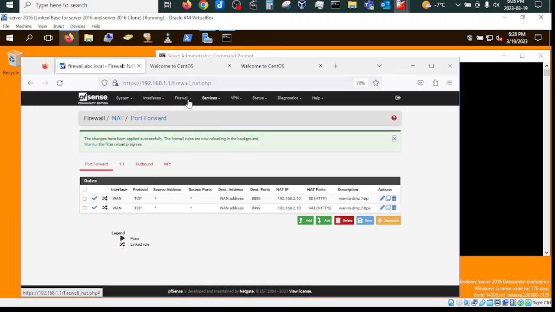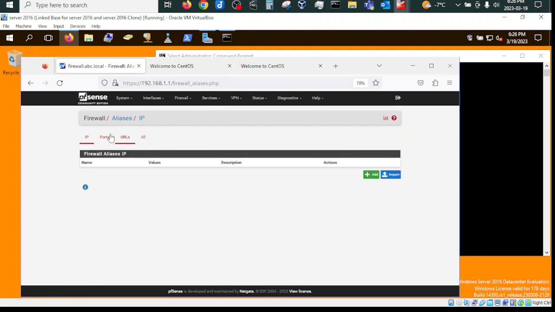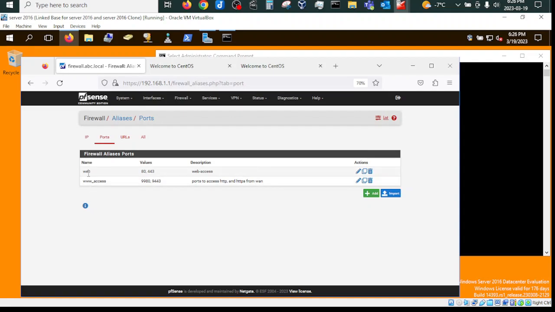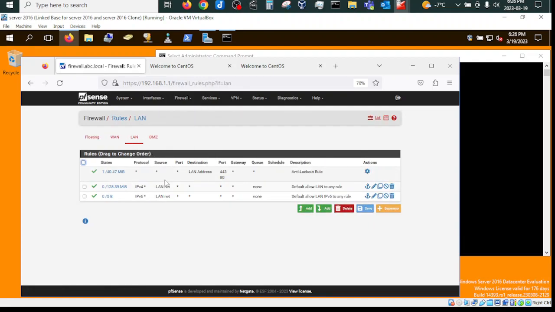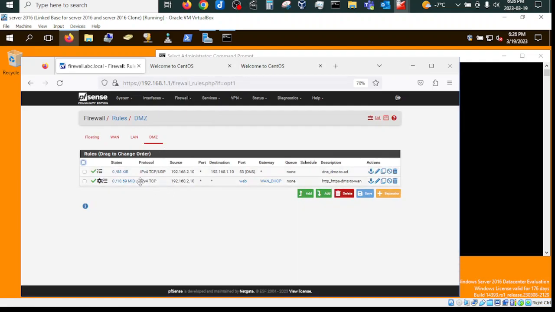And if we go and check the firewall, how it is configured, you'll see the rules here. And I created an alias so to be able to easily access port 80 and 443. I call it web. So when I navigate to the rules, you will see here on the DMZ there are a couple of rules which allow the